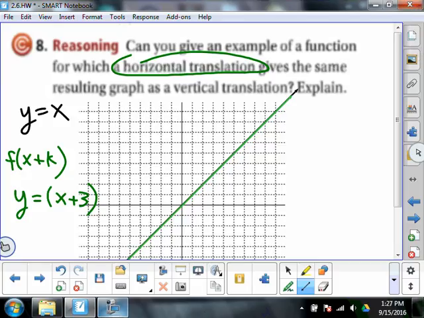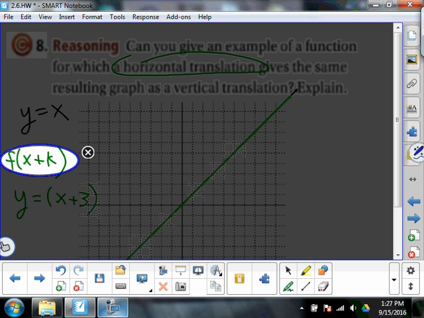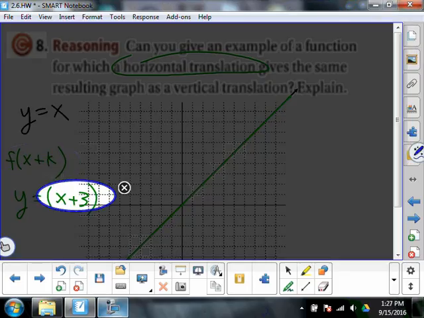Now, the deal is inside the parentheses is going to move this graph either to the right or to the left. Real big idea here. Inside the parentheses tells us that the graph is going to be translated either to the right or to the left. Because it's a plus 3, what would we expect to happen? We would expect it to be translated which way? To the right or to the left?